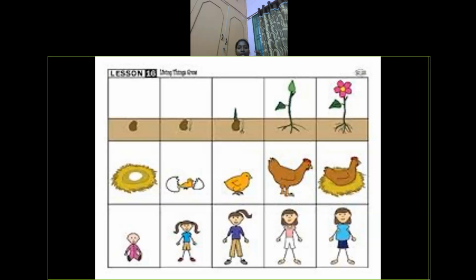Second, from the egg, a chick can grow. This is happening due to the development of its stages. So this is the second example of living things that can grow. Among this, a small baby, a newborn baby or small child, slowly and gradually grows into an adult. So these changes show only living things can grow.